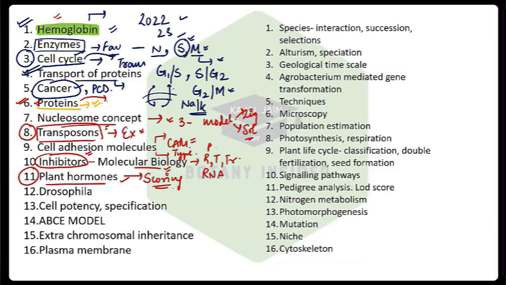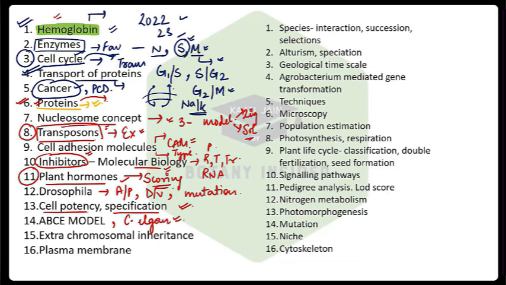Then Drosophila, very important. You can get questions from the anterior-posterior axis or dorsal-ventral axis, or mutation cases for the same. Then from the same unit, cell potency specification, very, very important. In the last 2 to 3 years we can see the questions getting repeated from all of these things. Then the ABCE model, yes, again important.